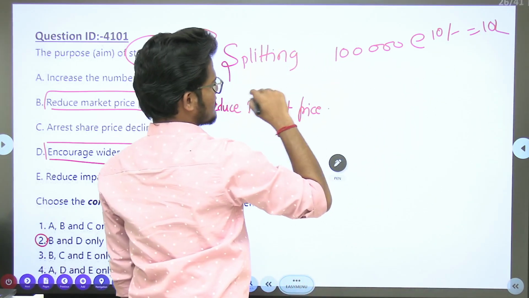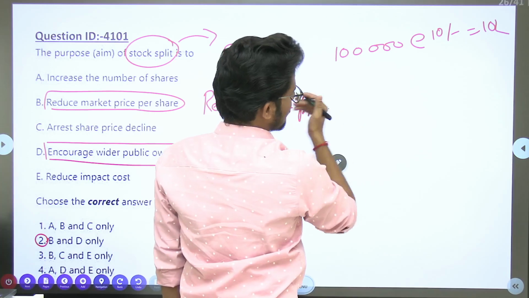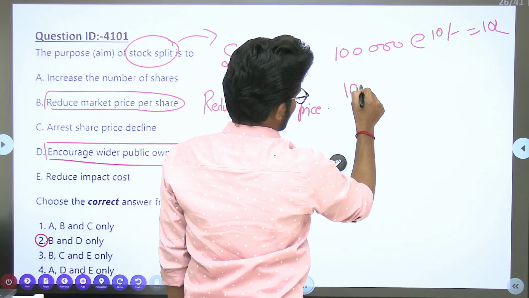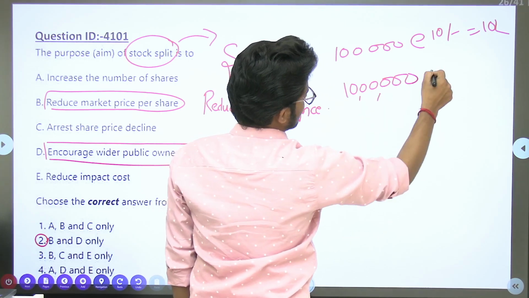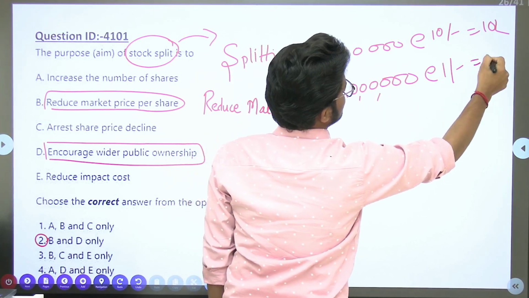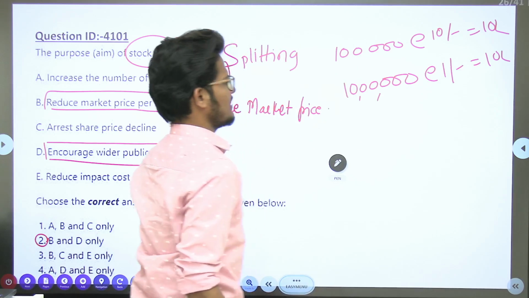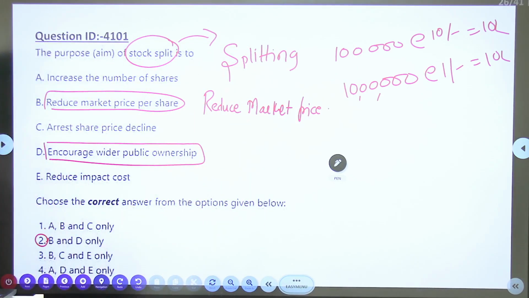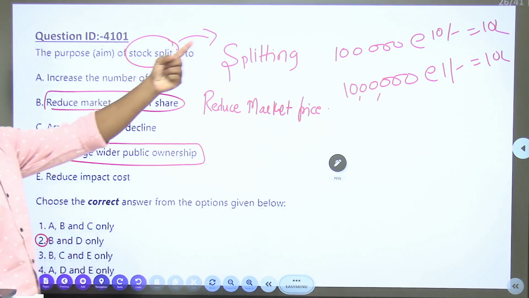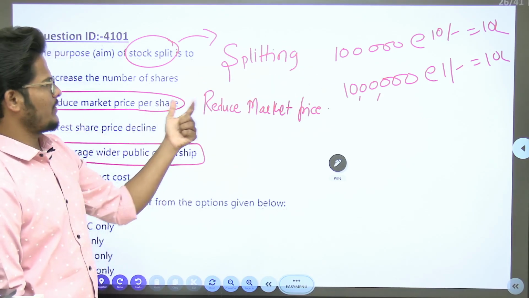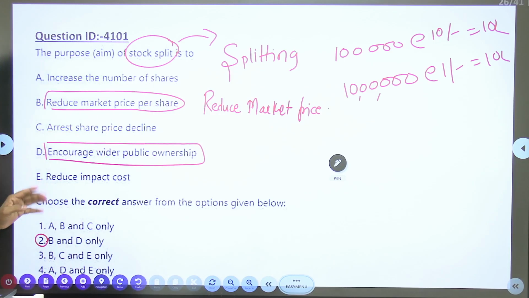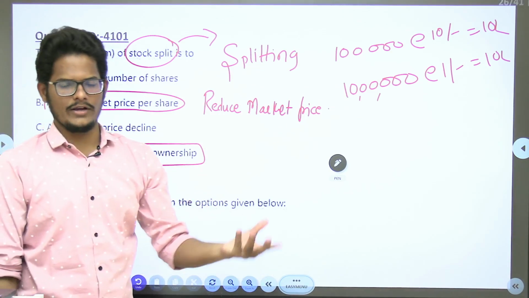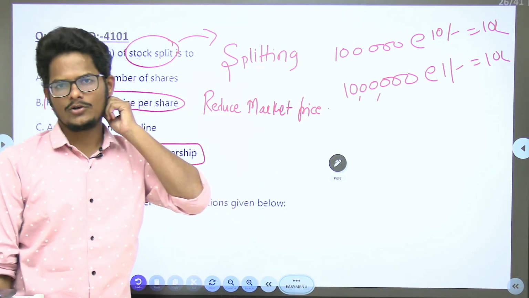Instead of that, we make 10 lakh shares at the rate of 1 rupee, which is also 10 lakh. So the number of shares increases to 10 lakh. The market price was previously 10, now it is 1 rupee only. Price per share will come down whenever you increase the number of shares.